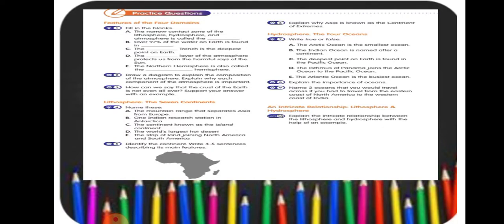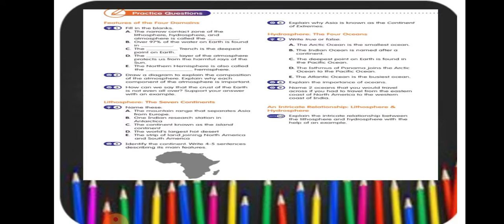Question number 9. Name two oceans that you would pass through if you had to travel from the eastern coast of North America to the western coast of India. We would pass through the Atlantic Ocean and the Indian Ocean while traveling from the eastern coast of North America to the western coast of India.